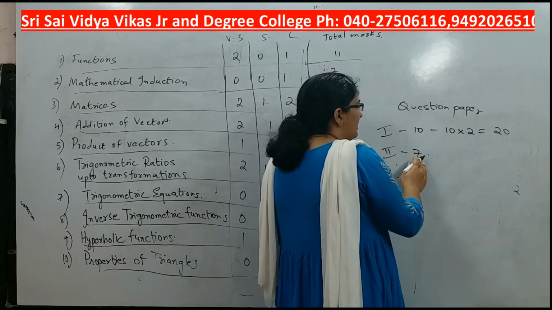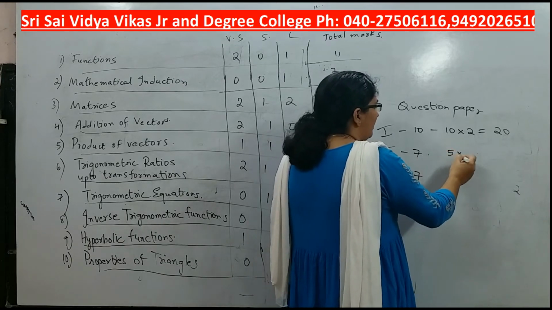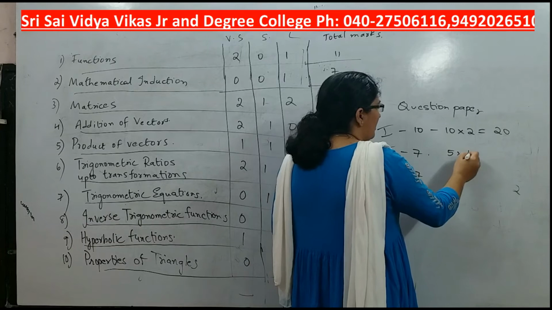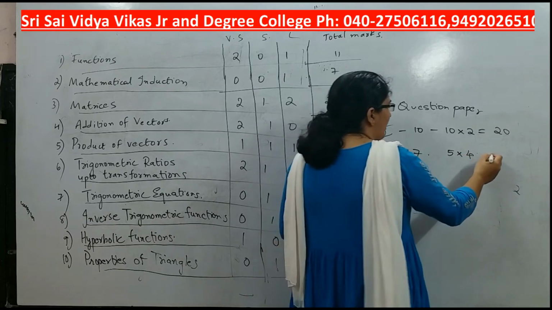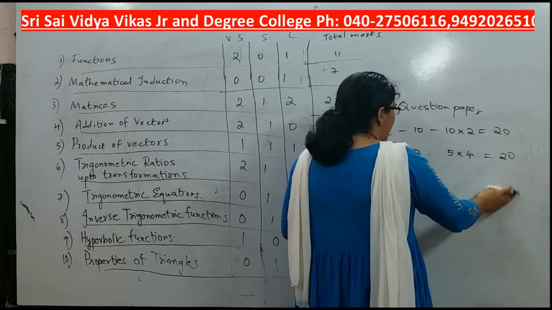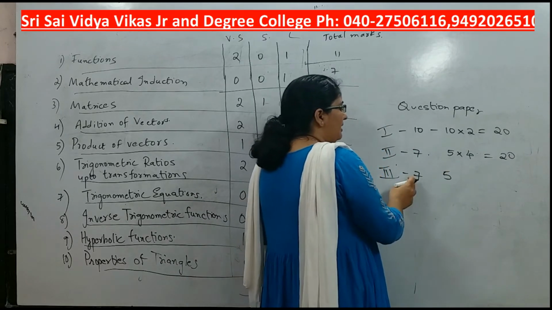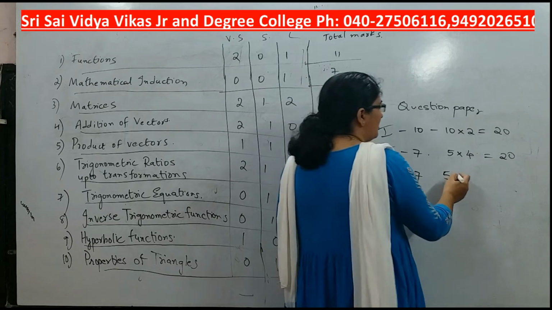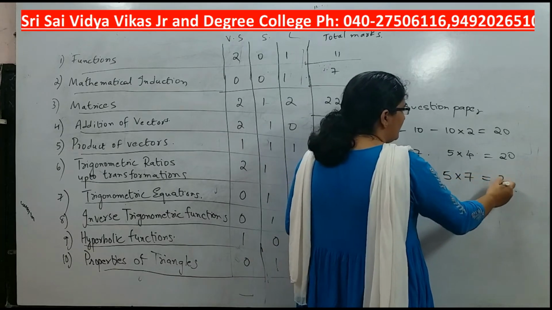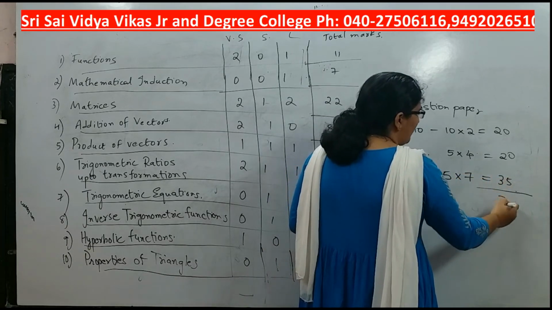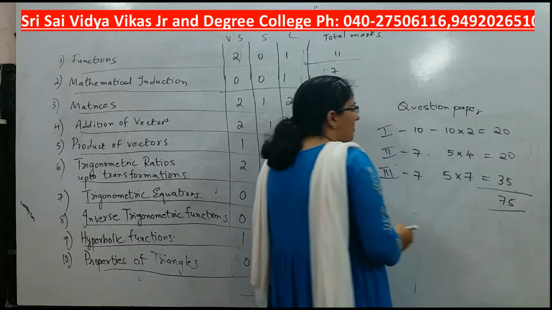In the next section you have to answer any 5, each question carries 4 marks, 5 fours is 20. Next, in your third section also you have to answer any 5 out of 7, each question carries 7 marks, so 5 into 7, that is 35. So overall your paper is for 75 marks.